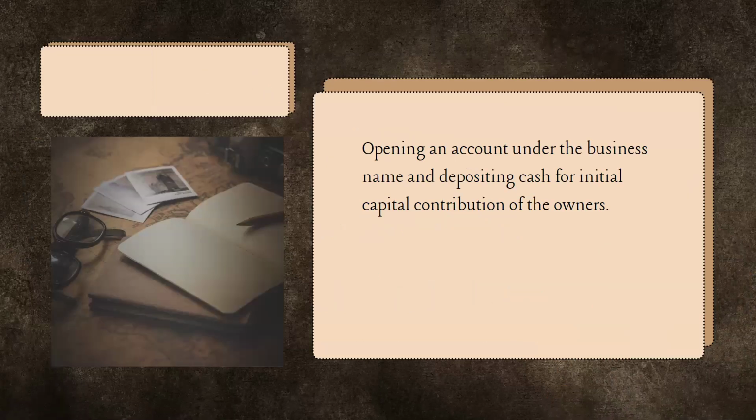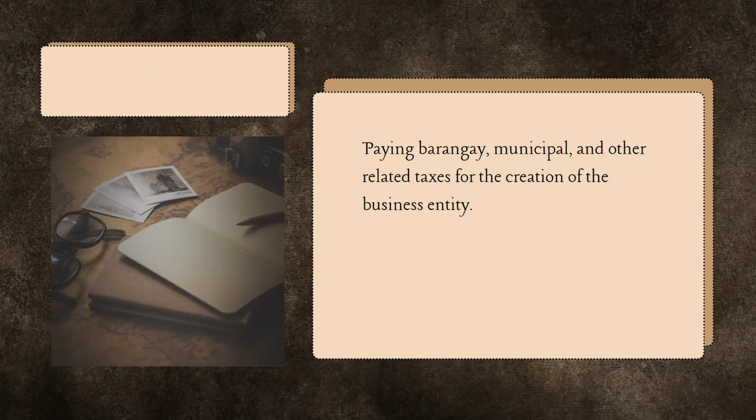Number one is opening an account under the business name and depositing cash for the initial capital contribution of the owners. That means it is the start of the business and you have to deposit cash so that you have a capital contribution. What activity is it in the statement of cash flows? The answer is financing activity. Why financing? Because we contributed cash in order to build the business. In a way, this is financing the business. Okay, let's move on to number two.